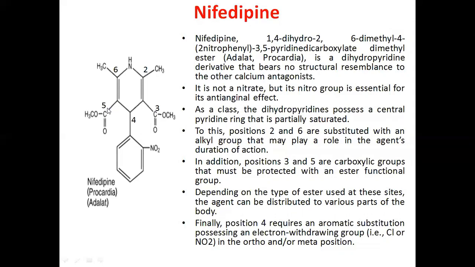These 3 and 5 are carboxylic groups that must be protected with an ester functional group. Depending on the type of ester used at these sites, the agent can be distributed to various parts of the body. Finally, position 4 requires an aromatic substitution possessing an electron withdrawing group, that is chloride or nitro group, in the ortho or meta position.